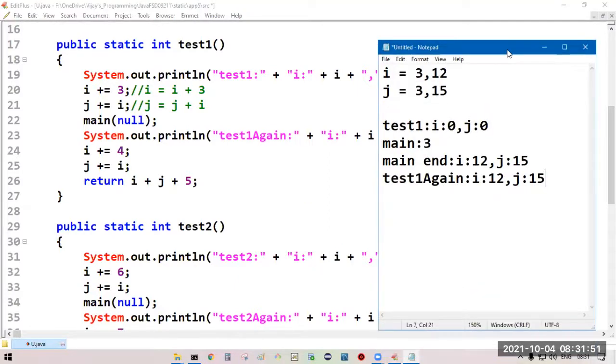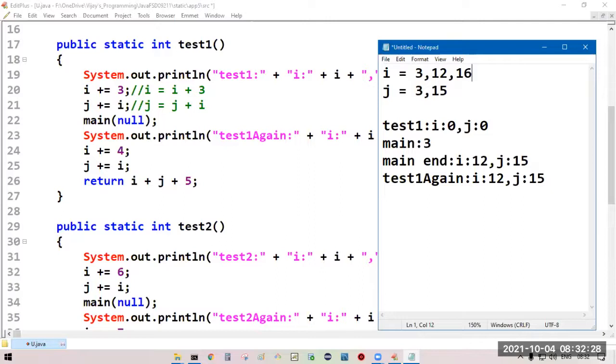Now what are we doing? i += 4. It simply means i is equal to i plus 4. 12 plus 4, 16. Carefully observe. j is equal to j plus i.